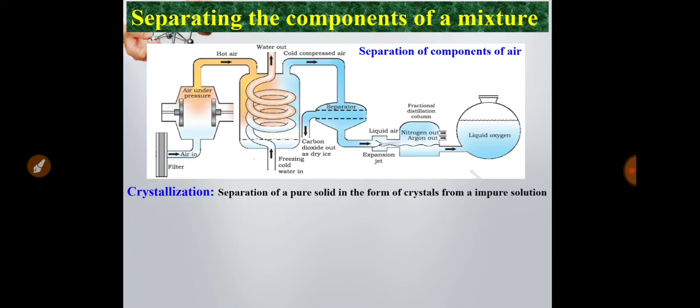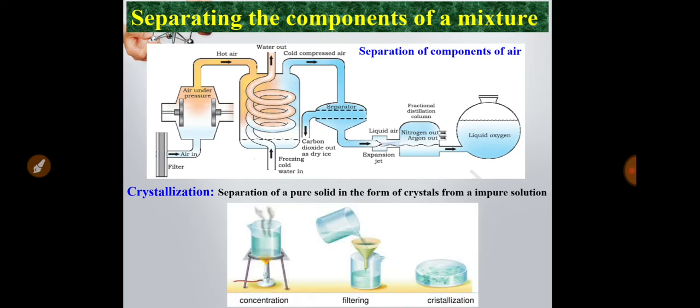The last method of separation is crystallization. When some crystalline compound is dissolved in a solvent, we can separate it by heating the solution first, and if you leave it for some time, it will crystallize, and the crystals can be separated by the normal filtration process. One more separation process is the magnetic separation process. If some magnetic compound is present with some non-magnetic compound, we can easily separate it using a magnet.